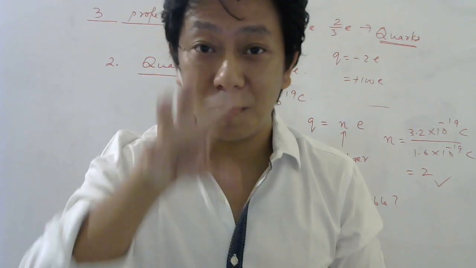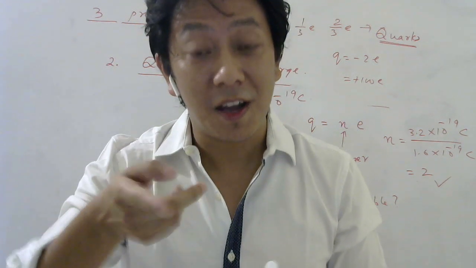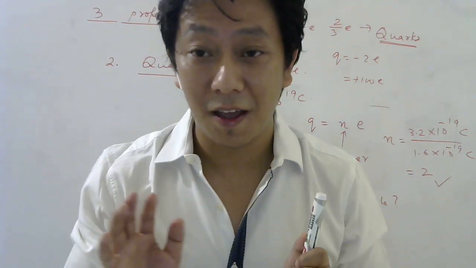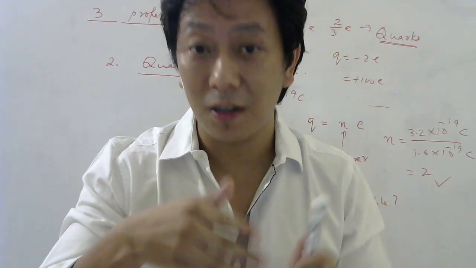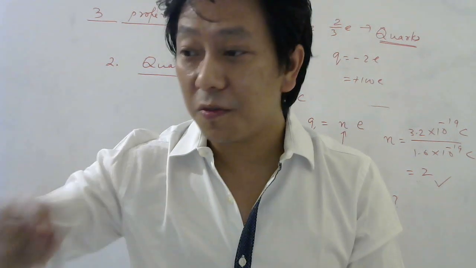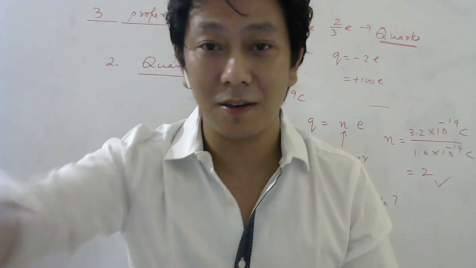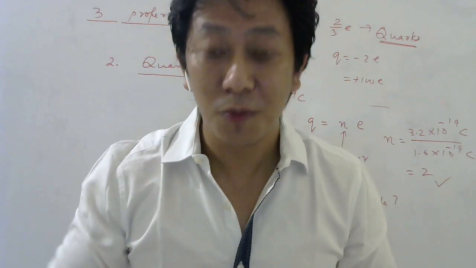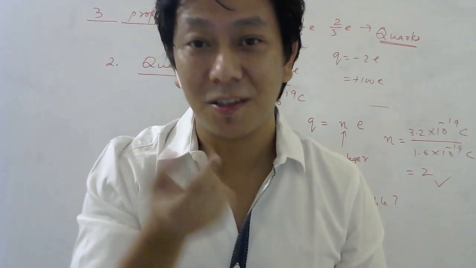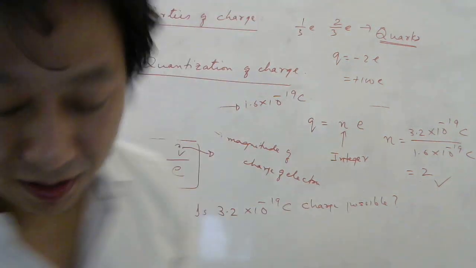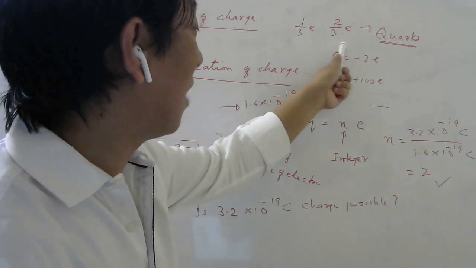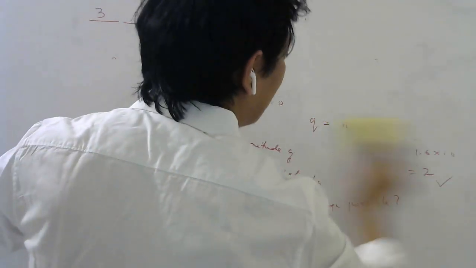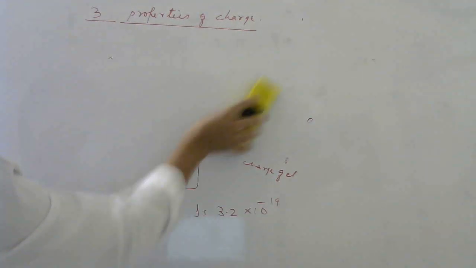Remember, I'm not saying within nucleus. Inside nucleus, we have protons and neutrons. Now, inside protons and neutrons, there are quarks, as recent theories have shown. And these particles have not been observed in a free state, like we find electrons free in the air. So no need to worry so much about this violation of quantization of charge. This is a little bit of detail I wanted to mention to you.